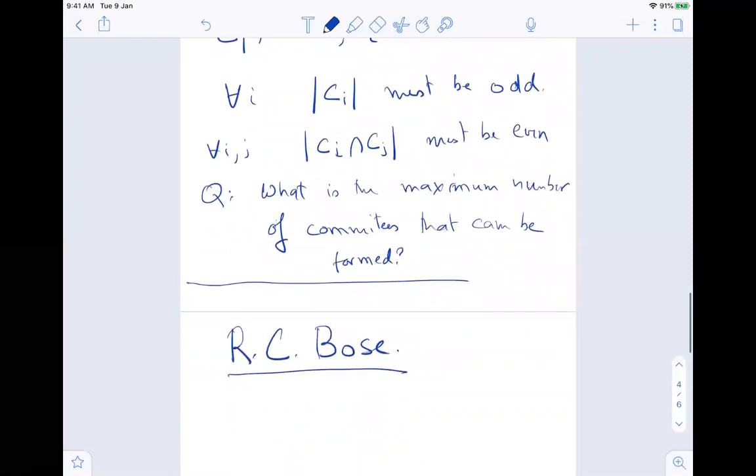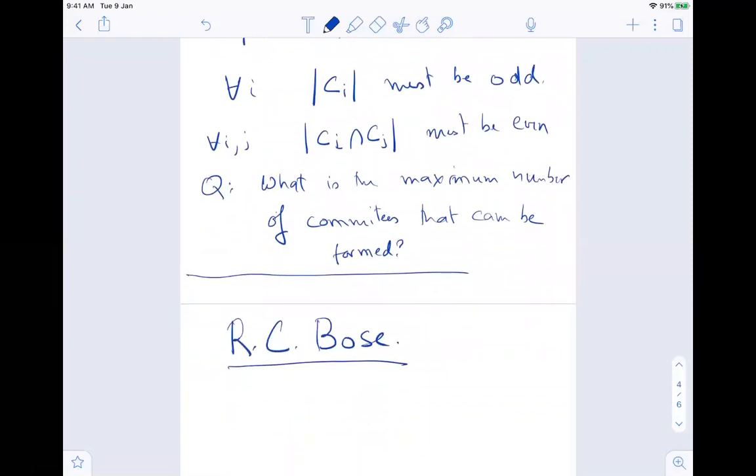And then at some point of time, he visited the ISI agricultural center in Giriti in Jharkhand. I don't know whether you guys know of it or not, where they do lots of agricultural research. And R.C. Bose had gone there. To do the agricultural research, you have various plots of land, and you have to ensure that all possible combinations have been taken care of for the various plots of land, so that you can do the experiments, basically, to see which fertilizer is doing well and all those kinds of stuff.